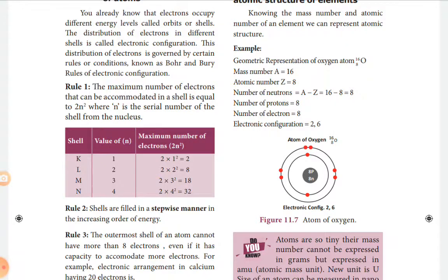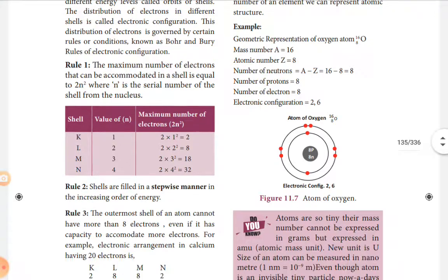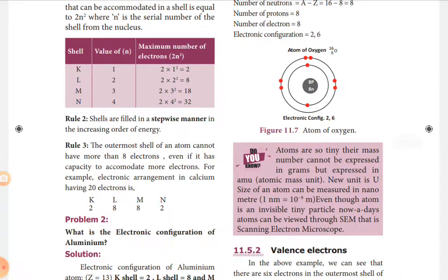First we have to fill the K shell, then move to the L shell, M shell, N shell, like that. We are moving from the nearest shell to the nucleus to the outermost shell using the formula 2n squared. The outermost shell of an atom normally cannot have more than 8 electrons. Even if it has the capacity to hold more, the remaining electrons will be arranged in the next orbital, the next energy level.